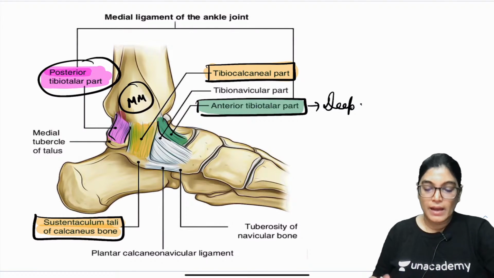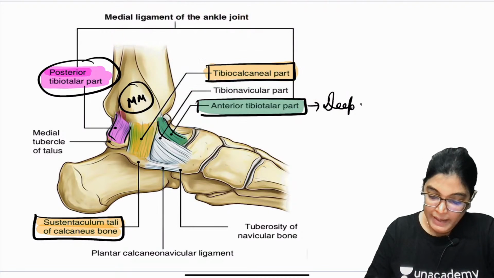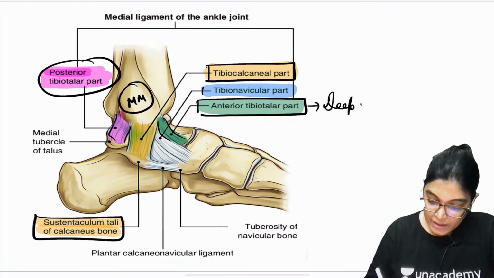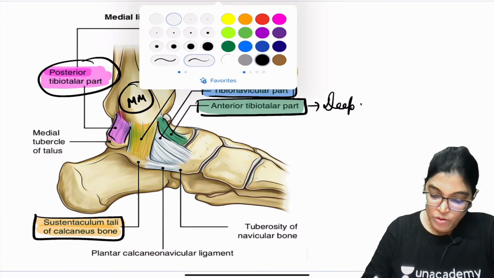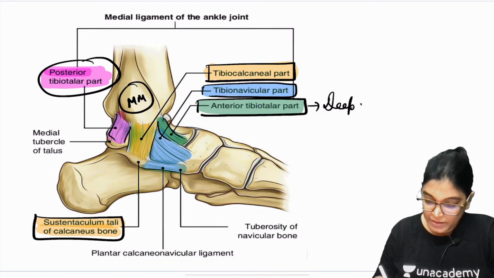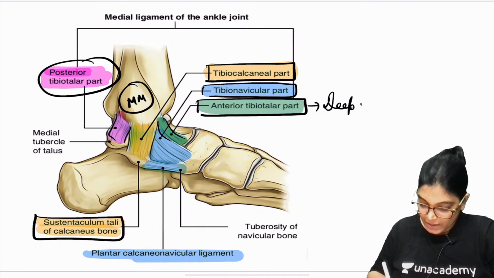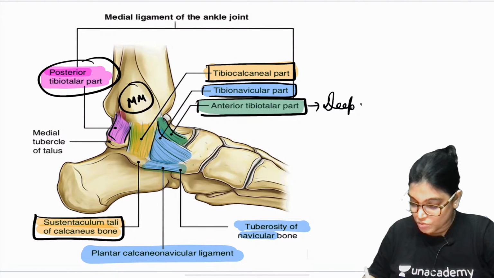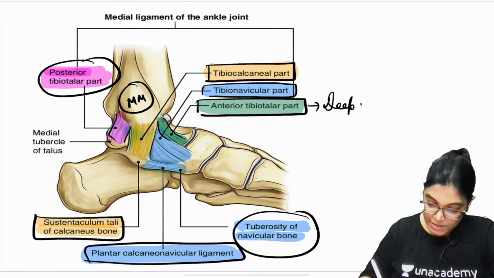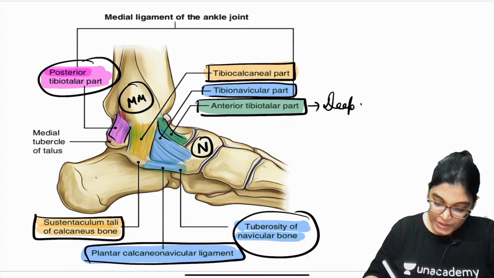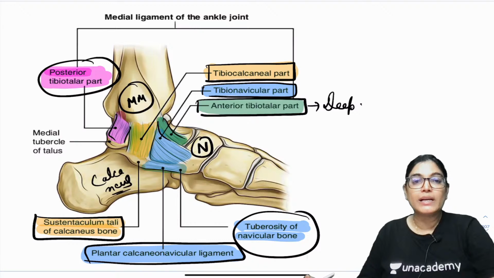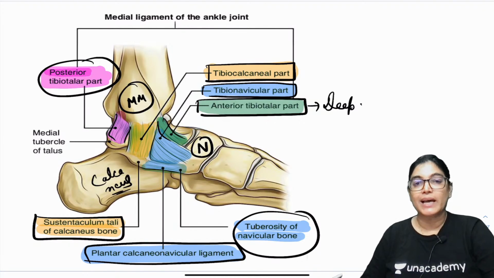The other part which I want to highlight here is the tibionavicular, which is merging with the navicular bone tuberosity and also with the spring ligament. So, see here, this is the plantar calcaneonavicular ligament and this is the tuberosity of the navicular bone. N is for the navicular bone, this is the calcaneus bone, and this is the sustentaculum tali. So, in this diagram you can clearly see the parts of the deltoid ligament.